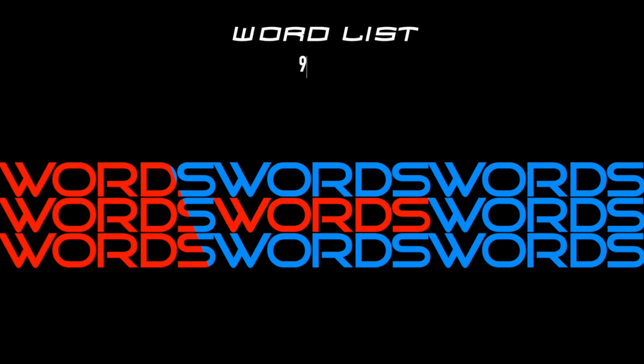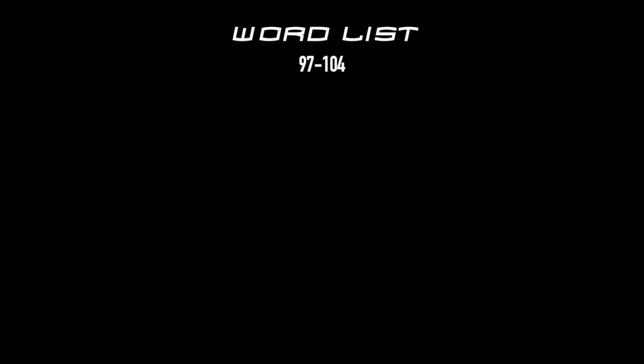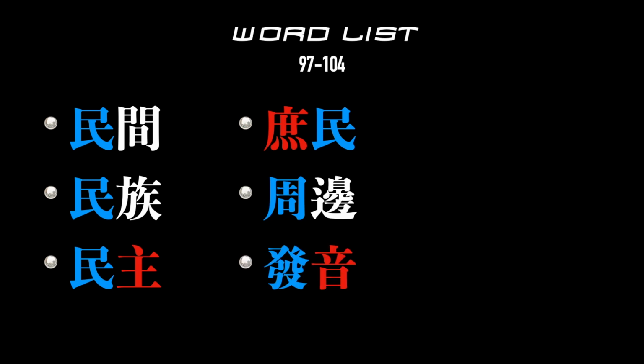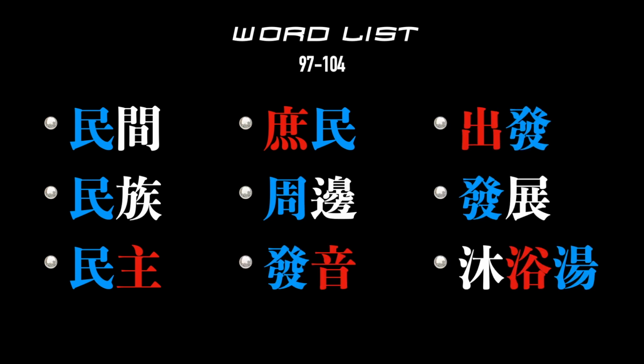Based on the 8 characters of these two lines, I've come up with a word list. I've tried to select words that are common and relevant to Japanese, Korean, and Chinese. Remember, blue characters are one of the 8 from this lesson. The red ones appear elsewhere in the classic. White ones are worth learning, but do not feature in the classic. On the coming slides, you'll hear the words spoken in English, Korean, Japanese, and Chinese.